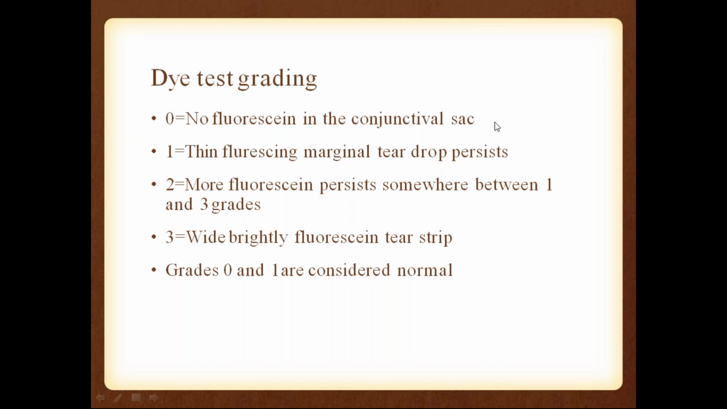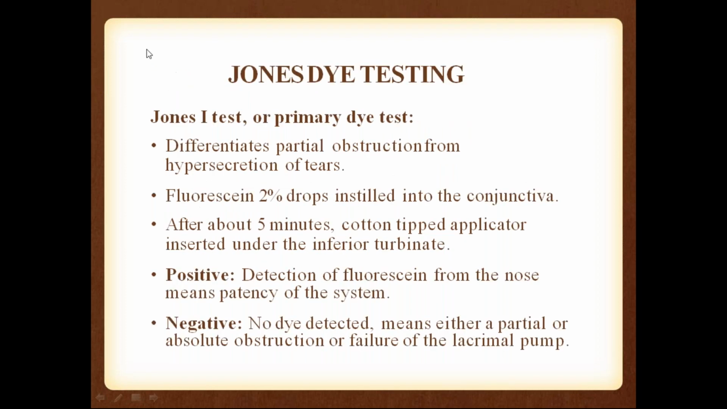So how do you grade? Grade 0, no fluorescence in the conjunctival sac. Grade 1, thin fluorescing marginal tear strip persists. Grade 2, more fluorescence persists, between grades 1 and 3. Grade 3, wide brightly fluorescent tear strip is present. Grades 0 and 1 are considered normal. Grades 2 and 3 are abnormal.